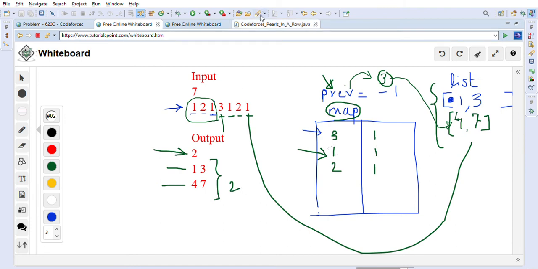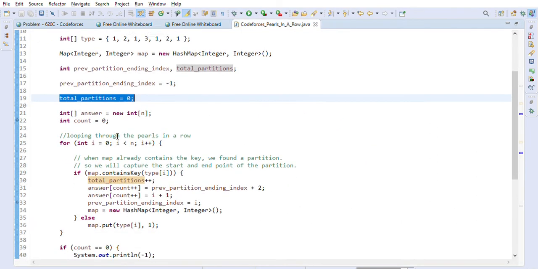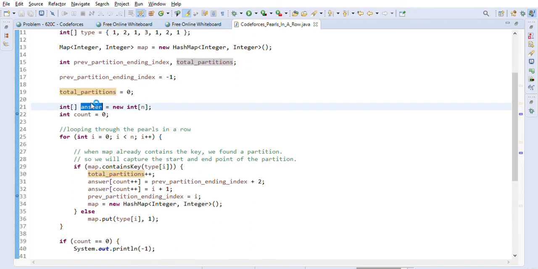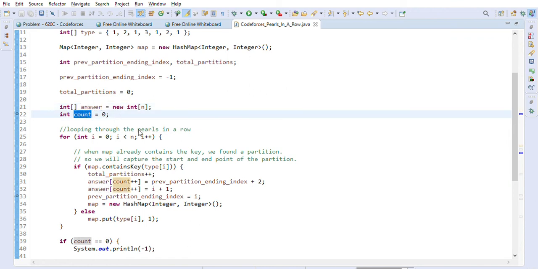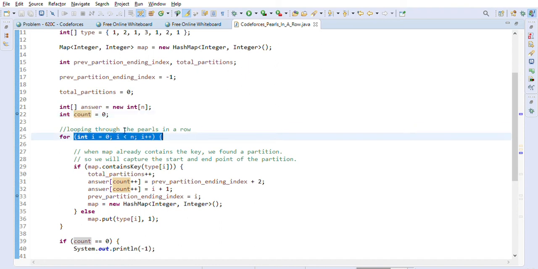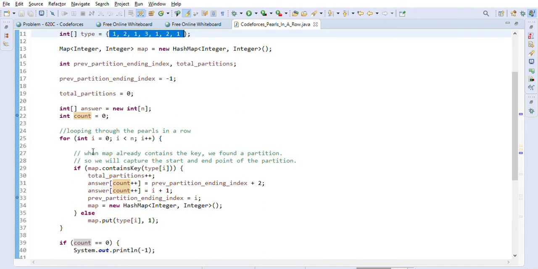So we just used a variable called total partitions here. Then we use index in answer array here, and we created one count variable which is 0, right? So we are looping through the pulse in a row input array, and we are checking.